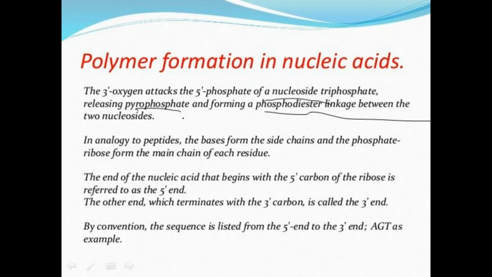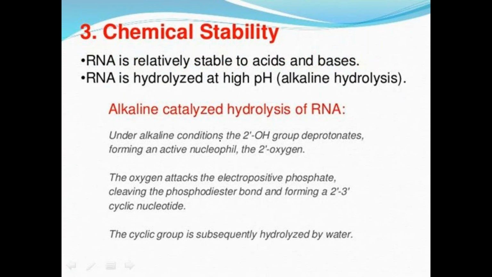We determine direction in terms of 5' to 3', beginning at one side and ending at another. The 5' and 3' are the two ends of the chain. That is the polymer formation.